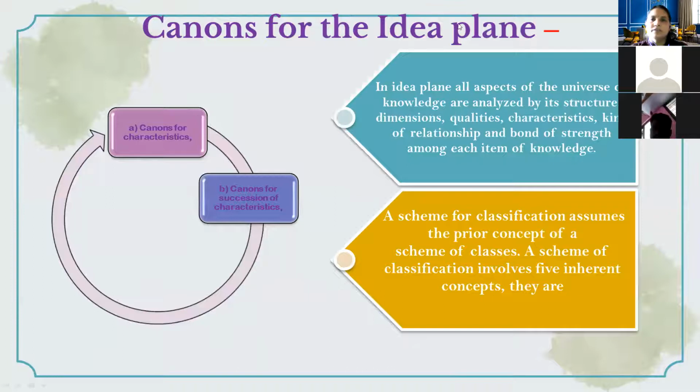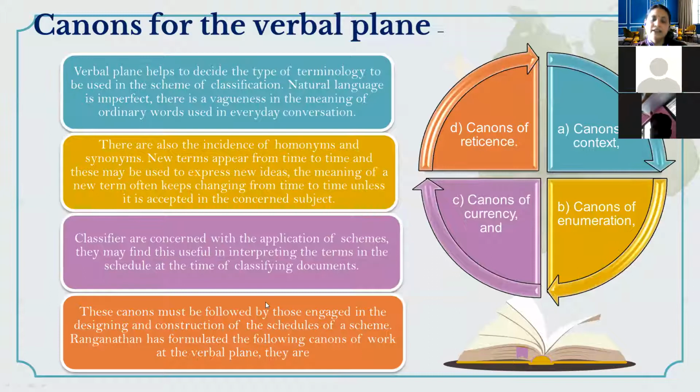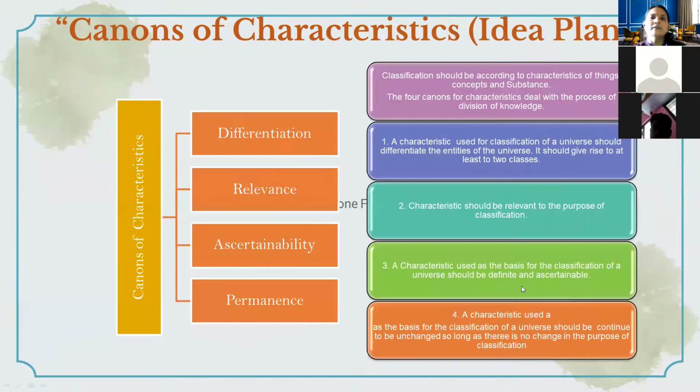Okay, so first in the idea plane, we have seen the canon of characteristics, canon of succession of characteristics, canon of array, and canon of filtering sequence. All these five canons again have sub canons. Then the canon of verbal plane also consists of four canons: canon of reticence, canon of context, canon of enumeration, and canon of currency, which we have seen. Then the canon of notational plane we have to see. We have not gone into depth on all these canons yet. Only the canons of the idea plane are being seen now.